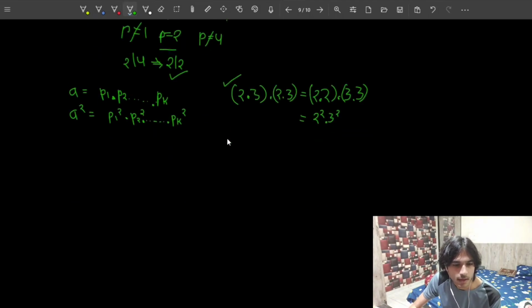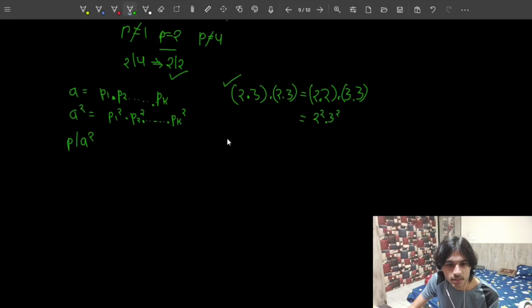So I have chosen A to be P1, P2 up to Pk, where all of these are prime numbers, and this is basically the prime factorization of A. So A square, by application of this simple example, is going to be like this. So if I'm saying that P divides A square, now what does this actually mean? It means that because P is a prime number, then A square, when written as a product of primes, P is one of those primes. If you could not understand my statement, I'm going to explain it to you in simple language using an example.